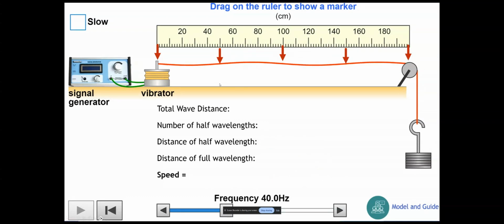Right, the next one. Total wave distance here is still 2 meters. The number of half wavelengths this time is 1, 2, 3, 4, because it goes down, then up, down, then up. So there's 4 half wavelengths. The distance of each half wavelength is 50 centimeters, which is 0.5 meters. The distance of a full wavelength, because it's 2 lots of 0.5, is 1 meter. Then we just do frequency times wavelength, so 40 times 1 gives us 40 meters per second.